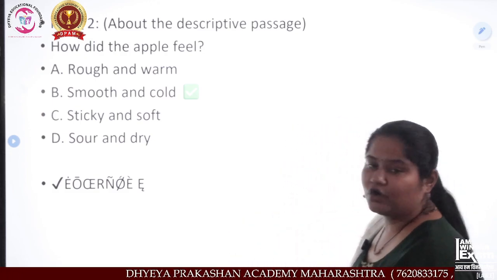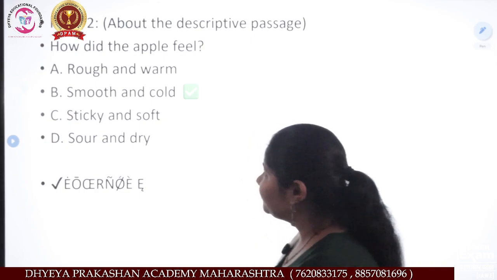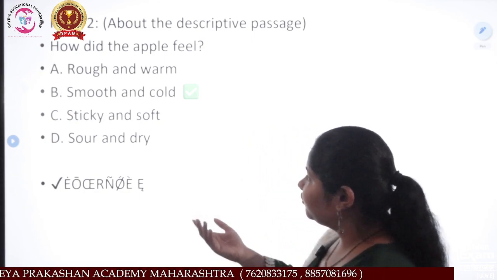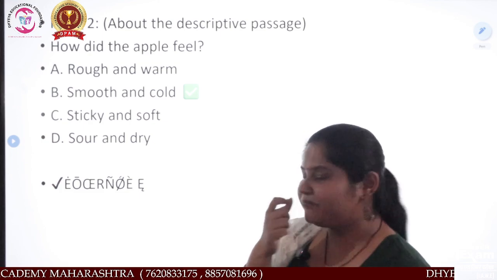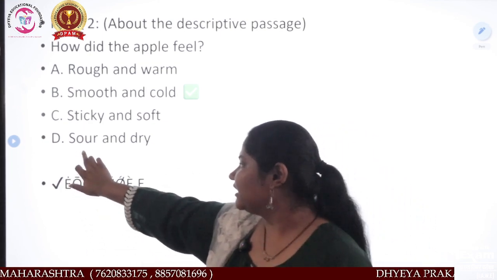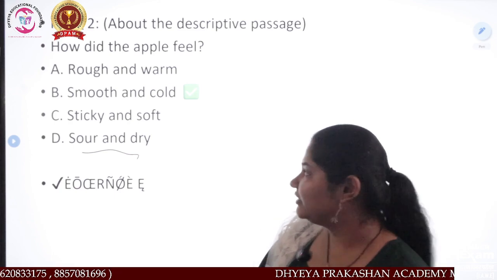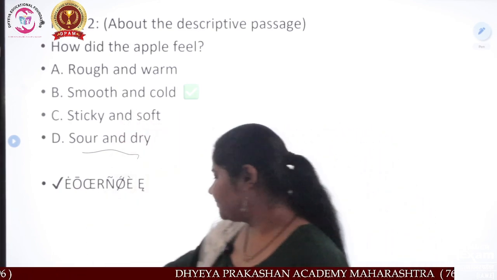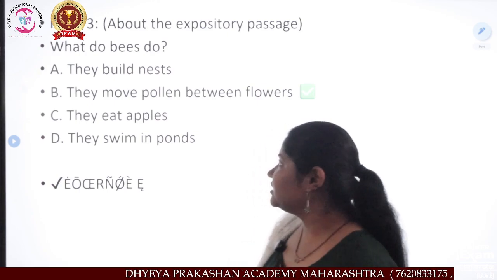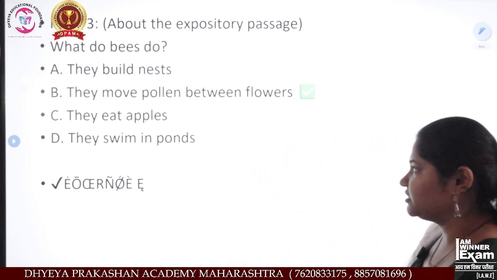Now see what options are given to us. We will also identify those and try to remove wrong ones. Okay. Rough and warm, sticky and soft, sour and dry. See, if the apple is not fresh, how will it feel? That will be sour and dry. But the apple was fresh. So how will you feel that? Smooth and cold.